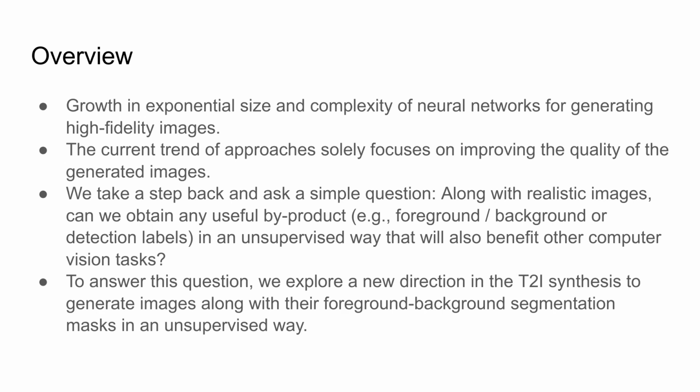We ask a simple question, whether text-to-image generative models are also capable of producing extra information that can be used for other underlying vision-related tasks. Along with realistic images, can we obtain any useful byproducts in an unsupervised way that will also benefit other computer vision tasks? Our approach generates images and foreground-background masks conditioned on text.